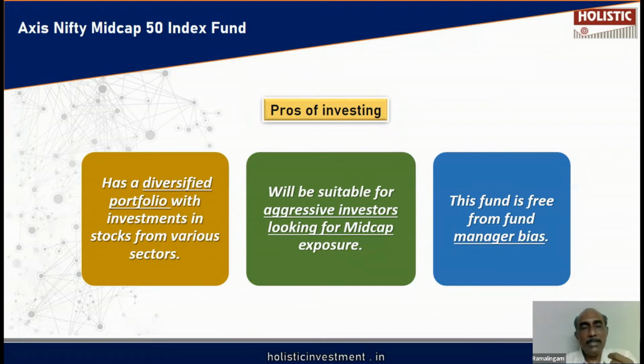So this creates a stock selection risk. This is known as fund manager bias. This particular fund manager bias is not there for any index fund because they are buying the entire index. This Axis Nifty Midcap 50 index fund removes the stock selection risk.